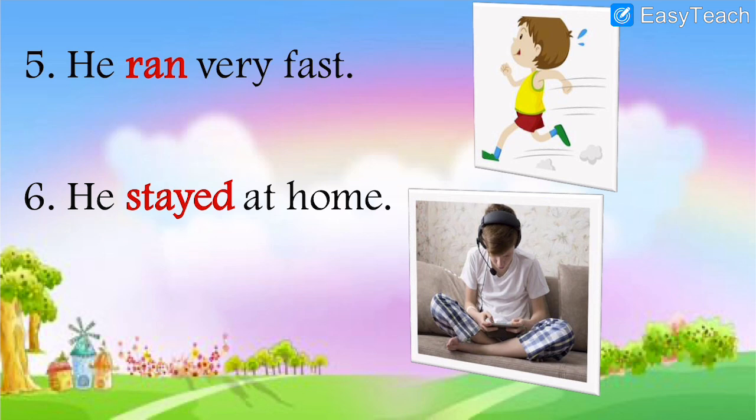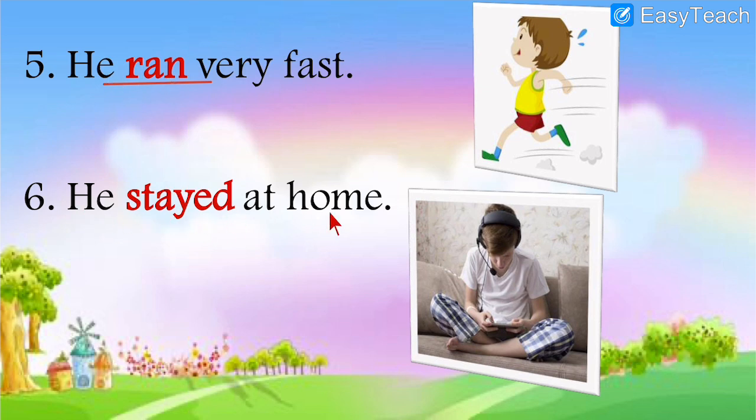Number 5. He ran very fast. See how fast the boy is running. So he ran very fast. Ran is the past tense of run. R-U-N. Run. That is present tense. But now he is not running. He ran very fast. Means in the past he was running. Maybe there was a running race. So he ran fast in the running race. Or maybe he had a race with his pet dog, right, or pet cat. So he ran very fast. Ran is the past tense of run.